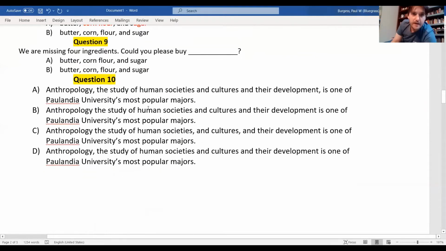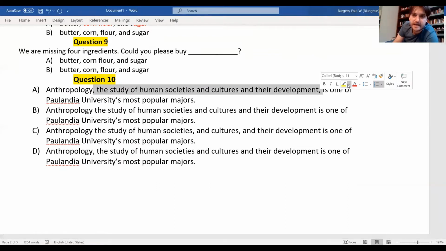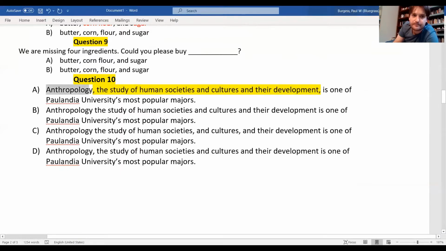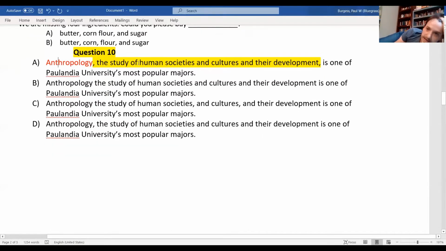Okay. Number 10 here is also using an appositive phrase, a phrase that renames or defines a term in the sentence. Anthropology is one of Paulandia University's most popular majors. Anthropology, the study of human societies and cultures and their development, is one of Paulandia University's most popular majors. Okay? So we get a definition, an answer to the question, what's anthropology?